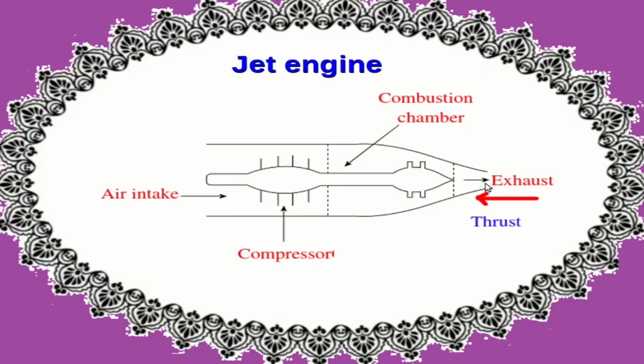So this provides the action, and as a result of this action, there is a thrust in the opposite direction on the aircraft, that is a reaction. So as a result, thrust is developed and the airplane moves in the forward direction.